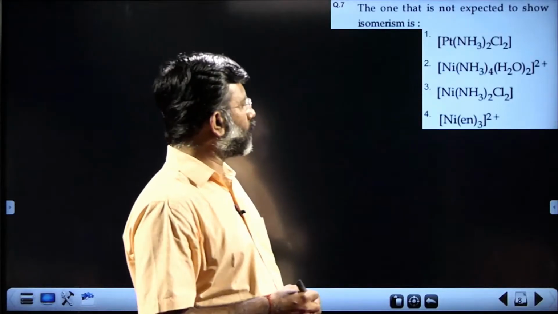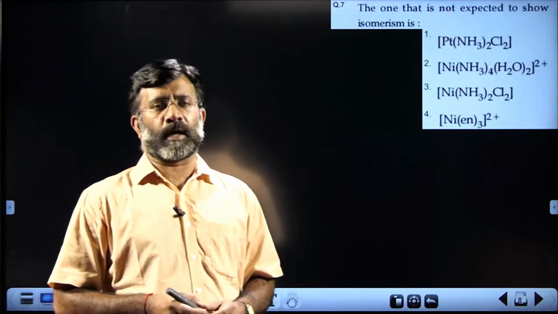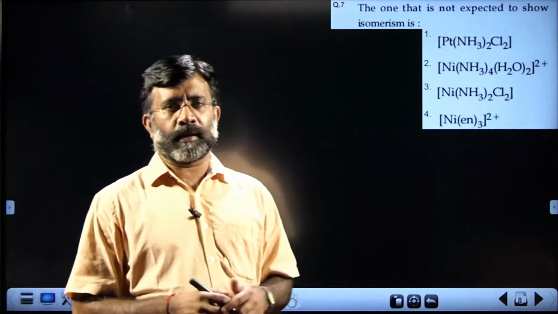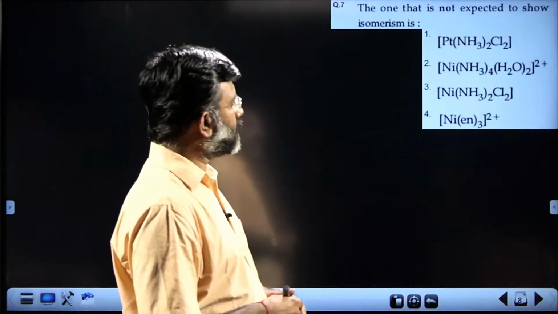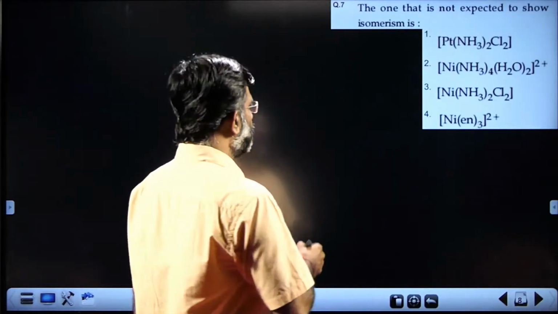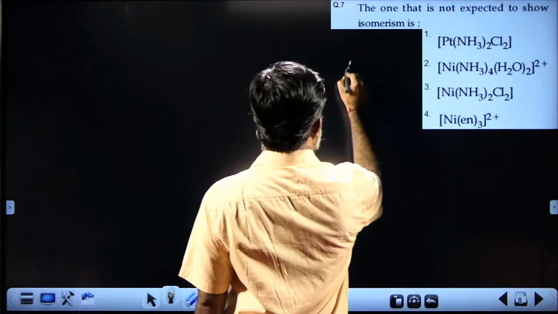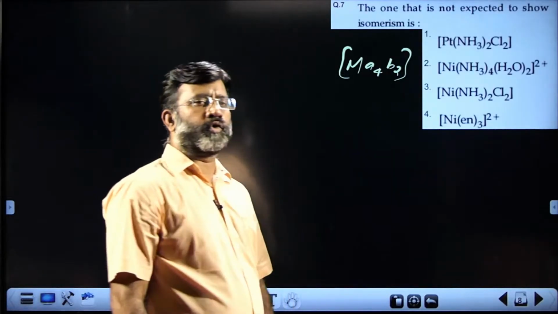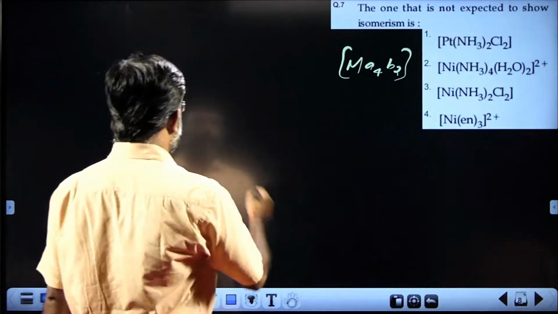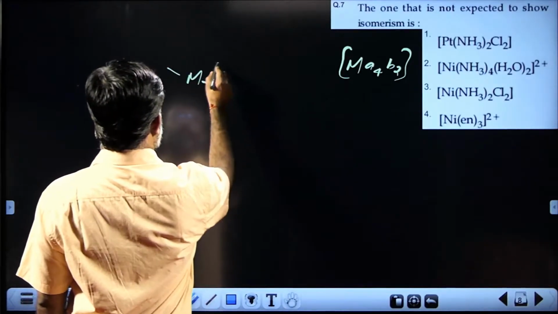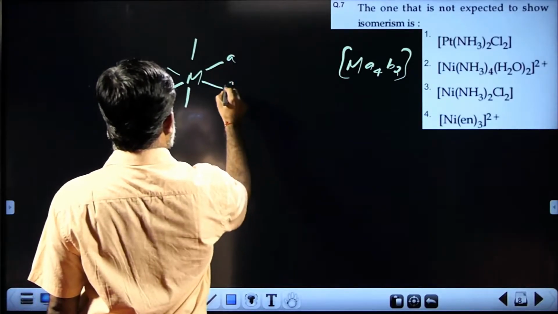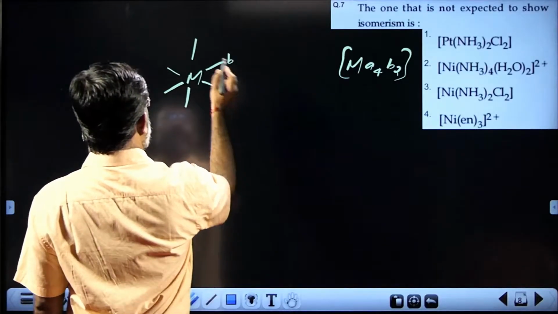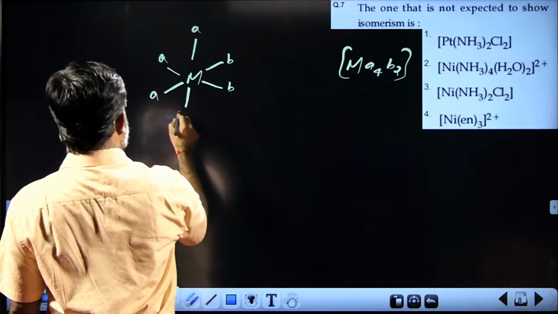Second one is an octahedral complex, 4 ammonia and 2 water molecules. That also can give you geometrical isomerism because that is of the type complex Ma4B2. You know, Ma4B2 complex can show geometrical isomerism, right? It will give you cis and trans. See, sorry, it is B2, no? It is B, B coming like this and A coming like that.